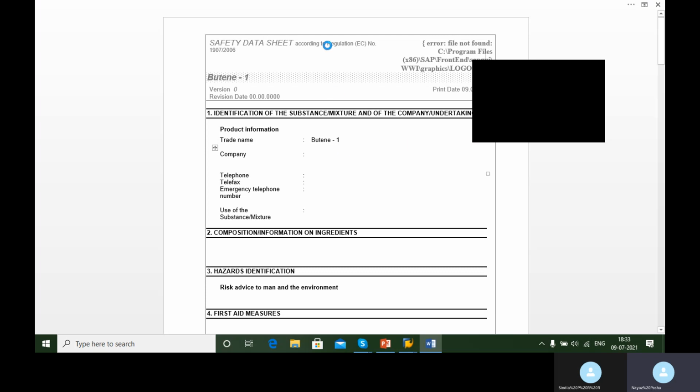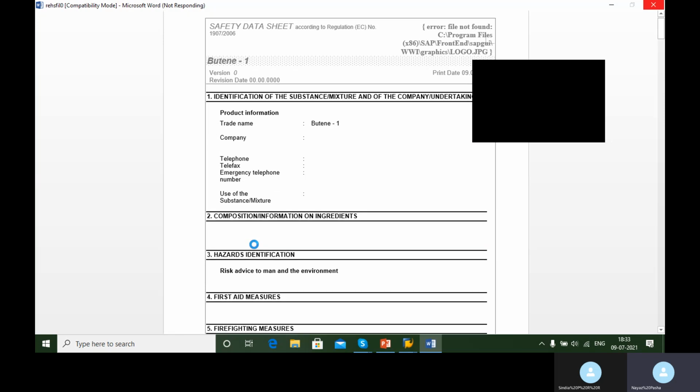Okay, this is one of the example for your safety data sheet, but where does the information come which needs to be filled in each of these sections? It will come from the specification management or the specification which we have already created. So it will be very easy to generate the MSDS reports. You can make any changes to the data, save the data, and immediately you can create your MSDS report. Maybe some technical parameters you need to change, chemical or physical parameters. You can change them accordingly and you can generate the safety data sheet.